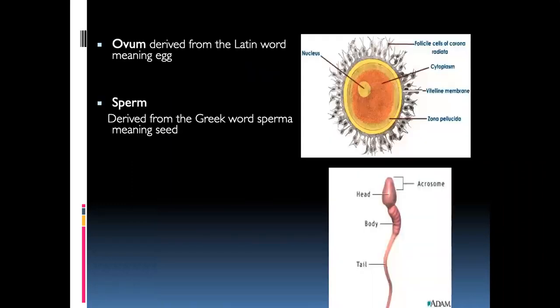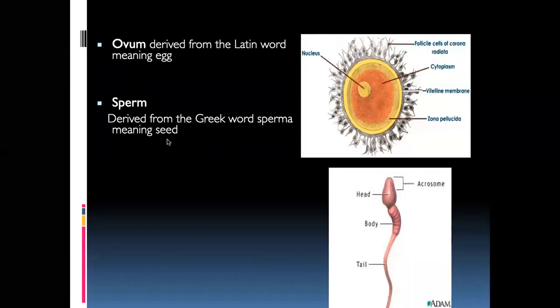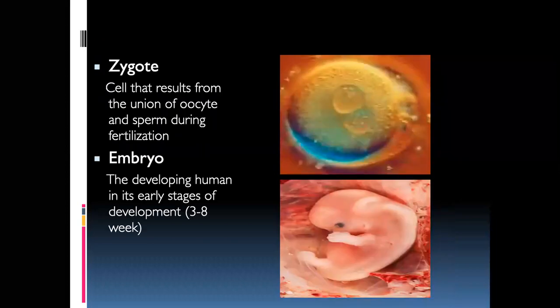Now let's see some terminology related to it. Ovum. Ovum means egg. It's a Latin word meaning egg. Sperm is derived from the Greek word sperma, meaning seed. It is derived from the word seed. Sperma.